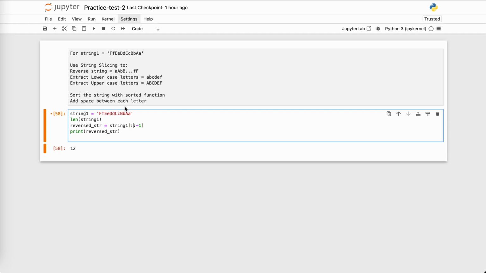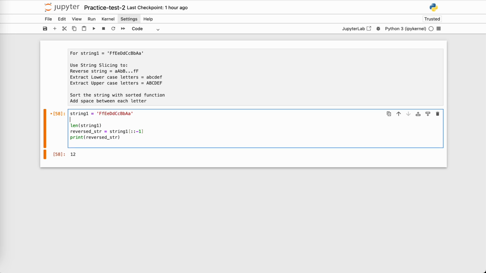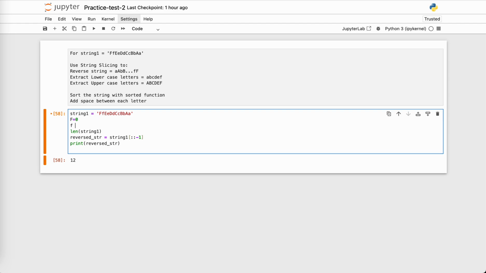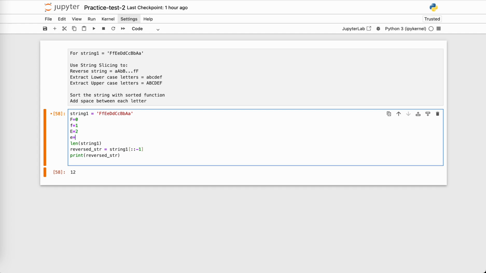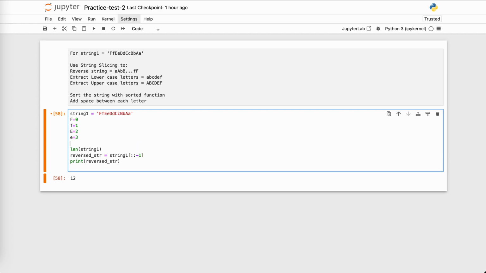If you want, let's say, this particular index, so what would be the value? 0 for capital F, small f is 1, right? Capital E is 2, and small e is 3, so on and so forth.